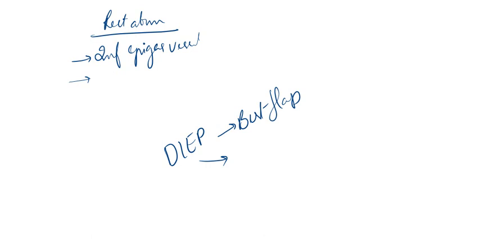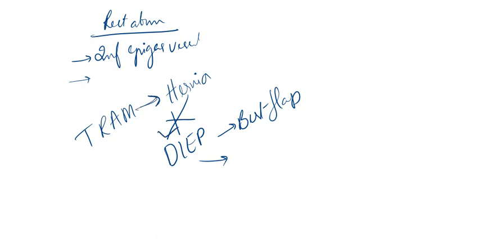Now previously we discussed what is the risk regarding TRAM flap. Anyone? Just a small reminder. What is the side effect or complication? Hernia. But this hernia is not seen in DIEP flap, whereas in TRAM it is the side effect, or it is considered as the complication. So that is the reason DIEP flap is considered as the best flap for breast reconstruction.